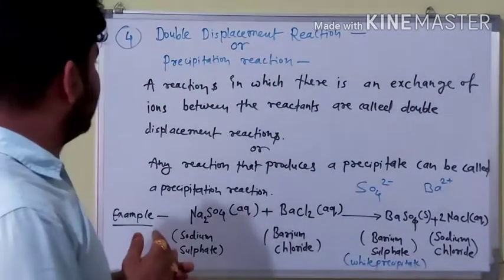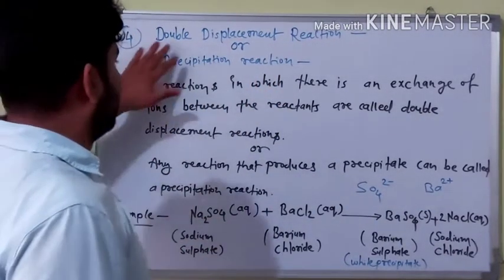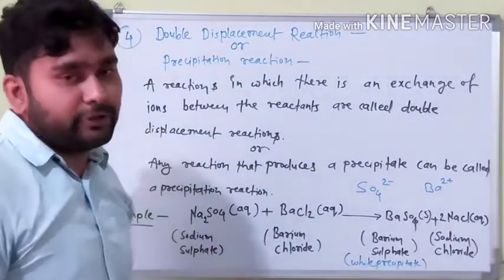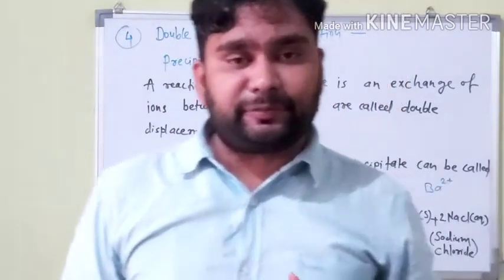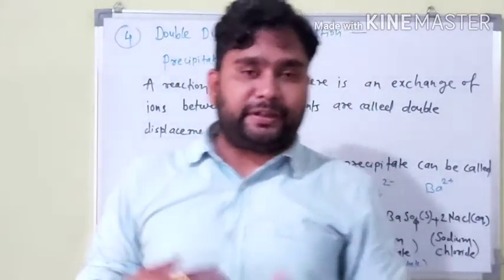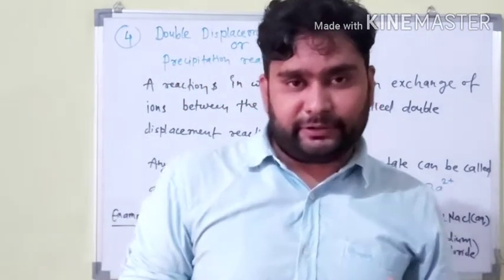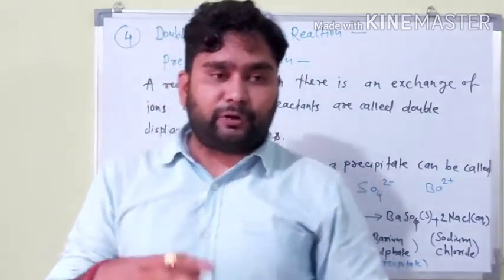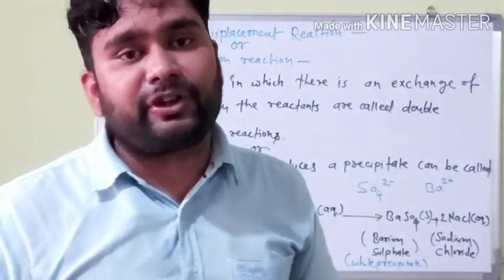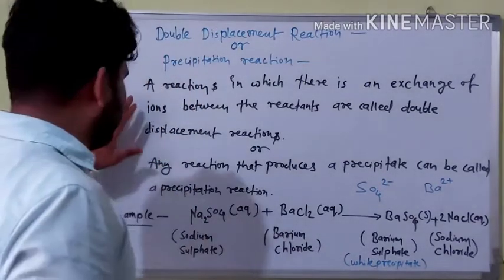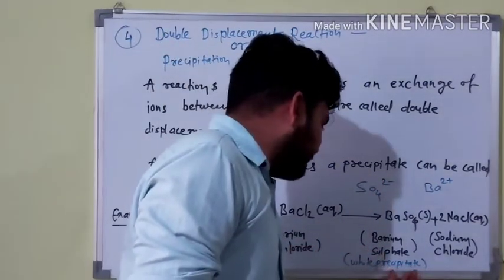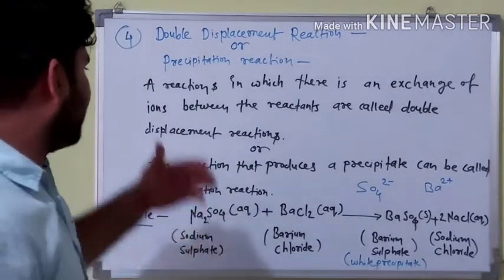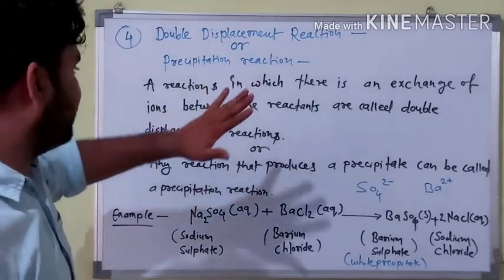Another example of chemical reaction is double displacement reaction, and sometimes it is also known as precipitation reaction. You know what precipitation is? Precipitation means that when we mix any substances inside a solution, and something settles at the bottom, it is known as a precipitate. Here barium sulfate is precipitated in the solution. Okay, first let us know the definition of double displacement reaction.